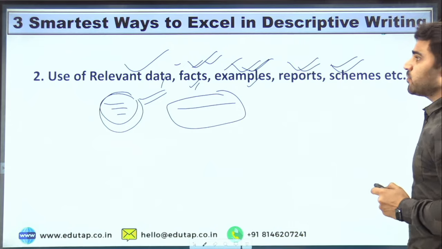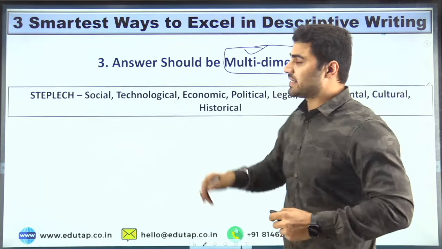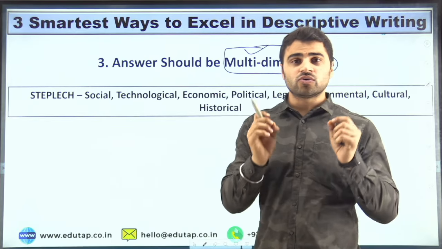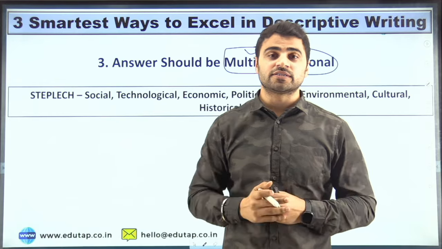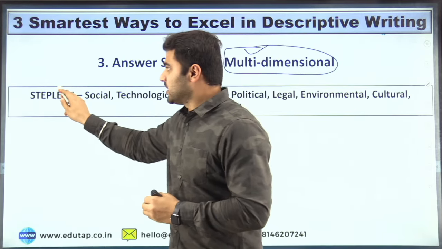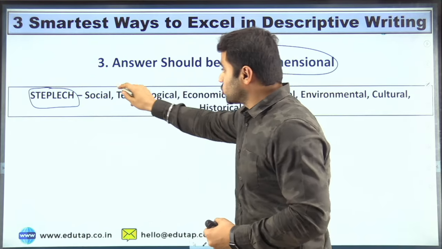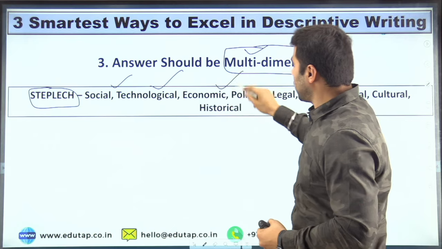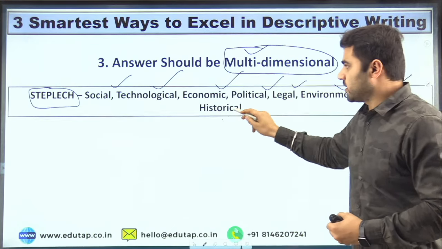Now, the third important thing is that the answer should be multi-dimensional. You are not supposed to cover only a single dimension, rather you have to cover multiple dimensions. For example, here you can see the formula STEPLEH, right? What do I mean by STEPLEH? That is social, technological, economic, political, legal, environmental, cultural, and historical, right?